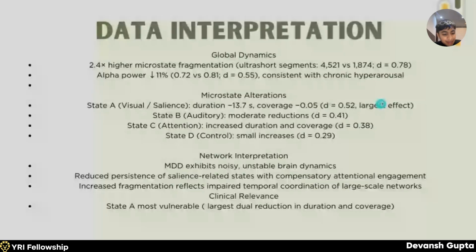Now, here's some data interpretation. Integrating all findings, immune metabolic instability shows excitatory inhibitory imbalance, network destabilization, and microstate fragmentation. EEG microstates become a bridge between molecular dysregulation and lived cognitive experience. Over here again, we can see that there's a 2.4x higher microstate fragmentation, which is ghost transitions in microstate, in MDD patients as compared to the healthy control.